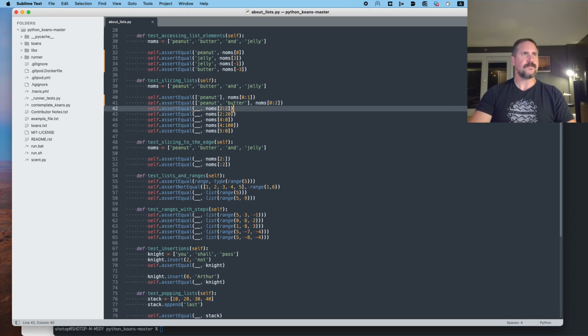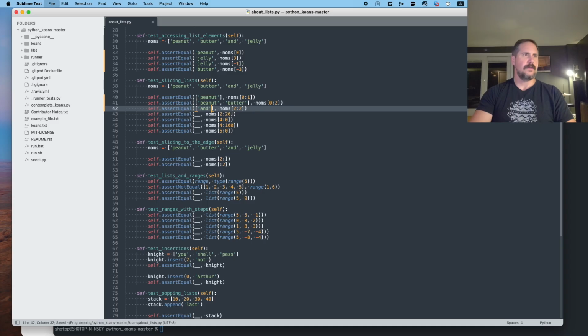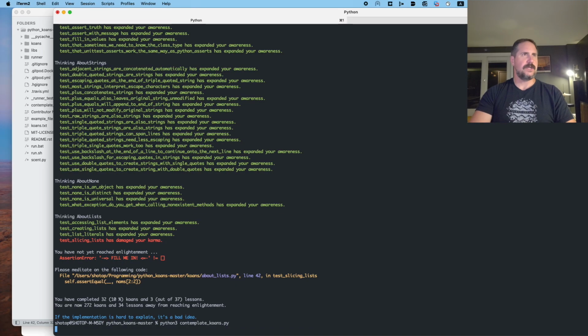All right, now, what if we do from 2 to 2? Okay, so 0, 1, 2. I'm assuming this will be and, because it's from one index to the same index, and it seems logical that what's returned will be the thing there, but it could be wrong. Let's see. All right, 42.